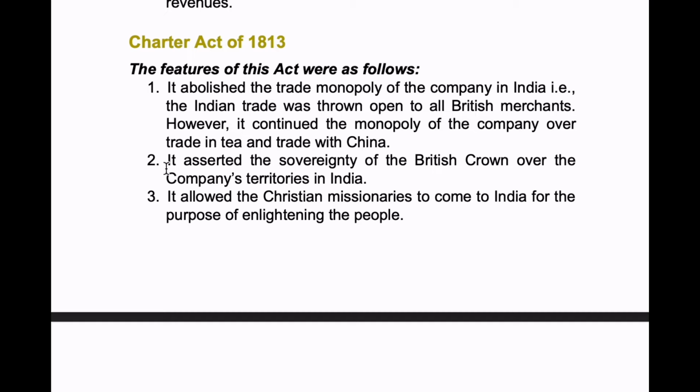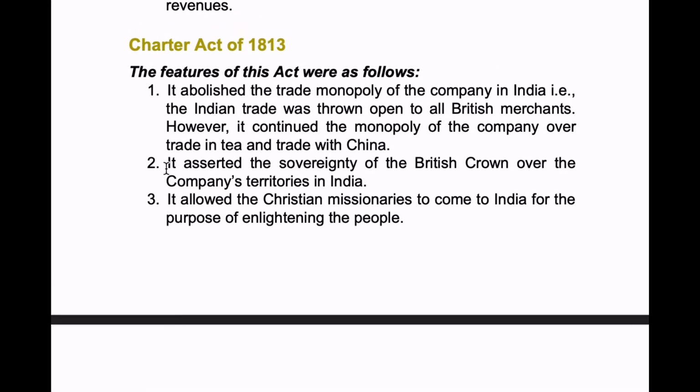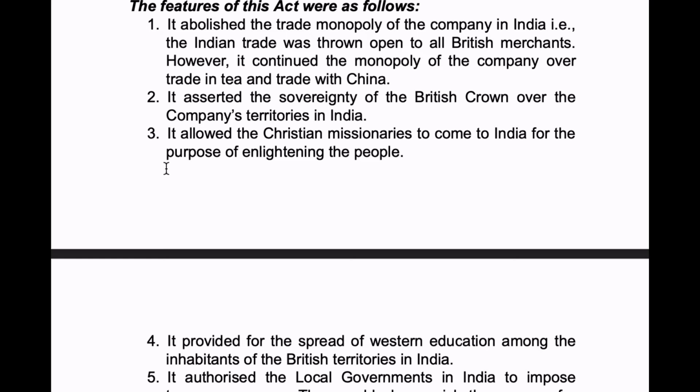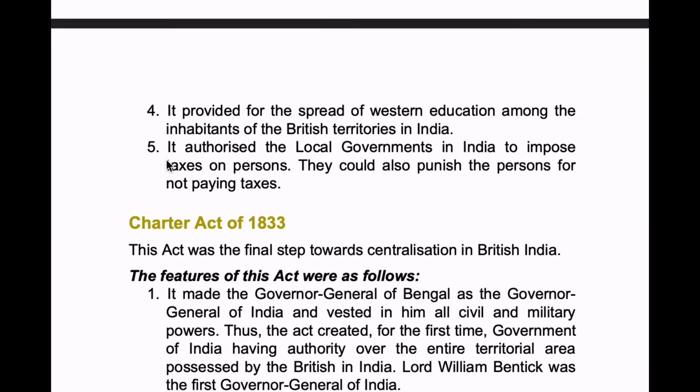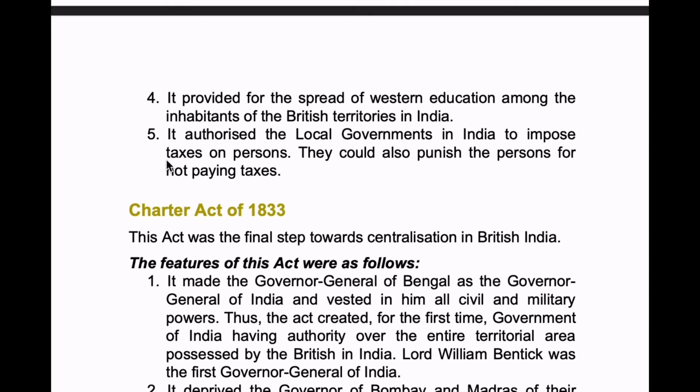So harsh steps were taken against India. So first, trade monopoly was thrown open to all British merchants. It continued its trade in tea with China, and next, it asserted sovereignty of British Crown over company territories in India. Christian missionaries were allowed, and spread of Western education started, and local governments were empowered to impose taxes on persons. So persons have to pay taxes. If they didn't pay, they used to get punishment.